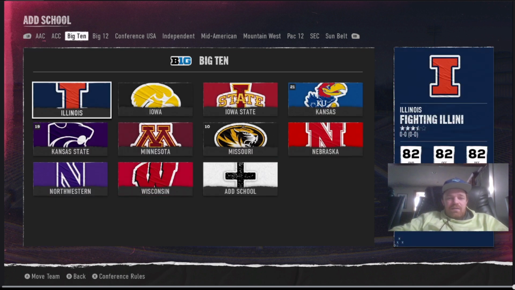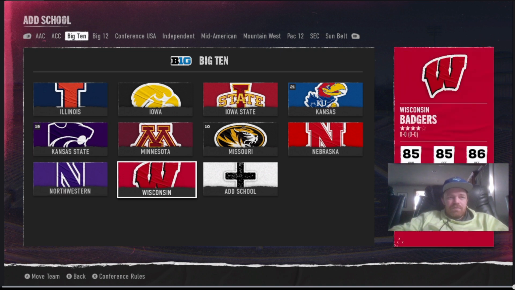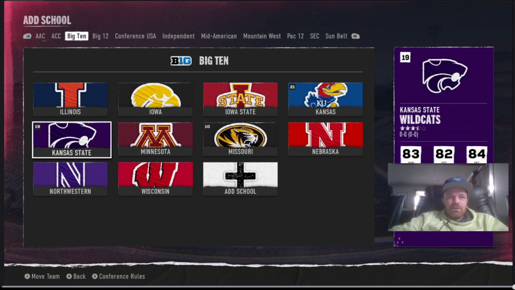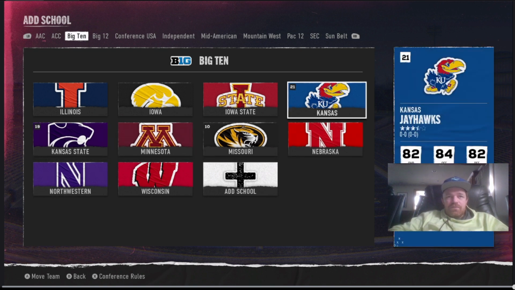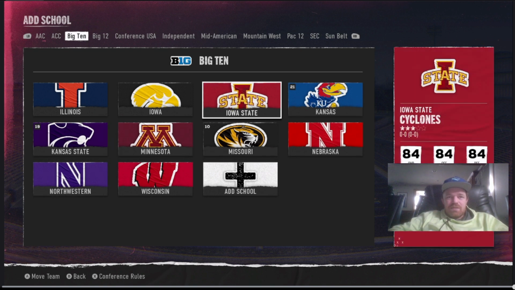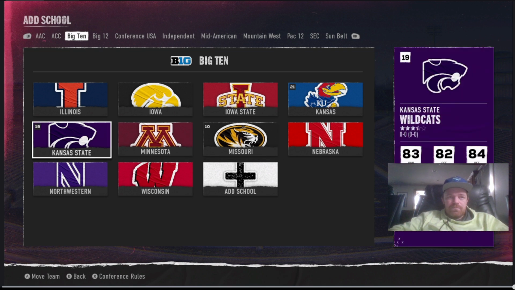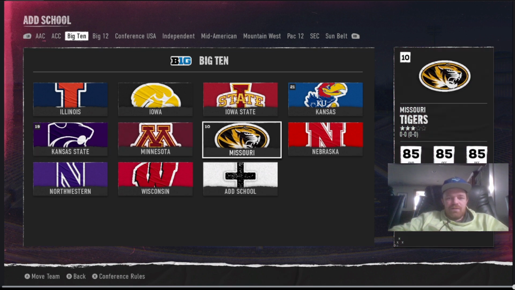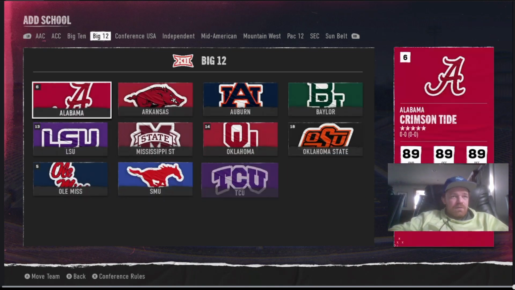The Big Ten, those are going to be the 10 most northern teams in the Central Time Zone that are major. So a lot of the Big Ten: Minnesota, Wisconsin, Illinois, and then a few from the Big 12 like Kansas, Iowa State, Kansas State. Missouri's in there from the SEC.